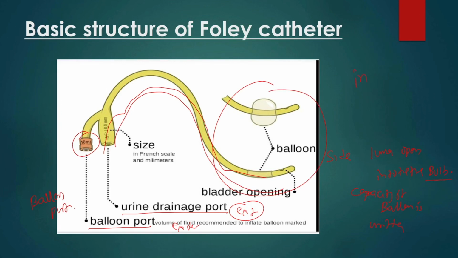This part lies inside the bladder and this part lies outside the urethra.